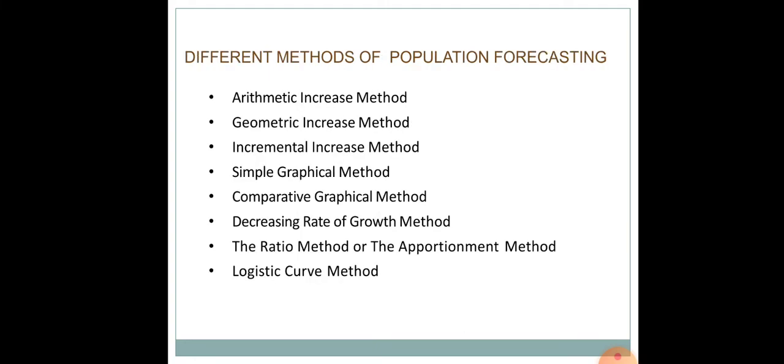Now these are the different methods of population forecasting. As you see here, there are innumerable methods. Firstly, the arithmetic increase method, then the geometric increase method, incremental increase method, simple graphical method, comparative graphical method, decreasing rate of growth method, the ratio method or the apportionment method, and then the logistic curve method.